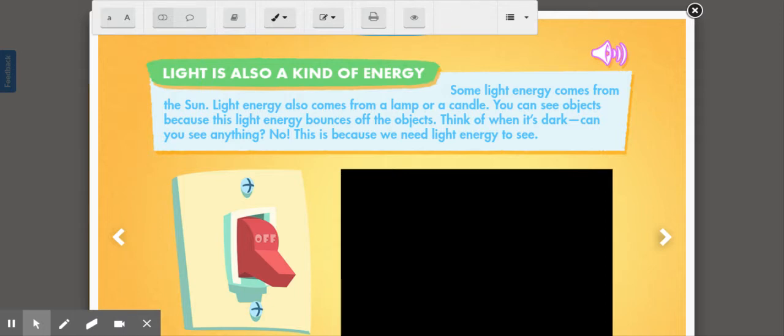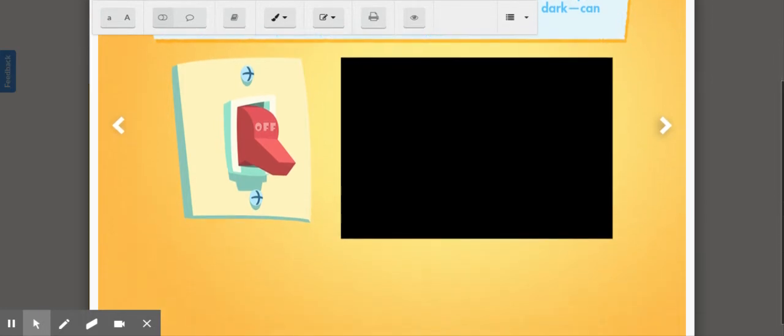We also have light from the stars. And in our homes, we have light from things like the TV or lamps or things around us. Even a candle or a fire causes some light energy, but also some heat energy too. So there's light energy all around us.